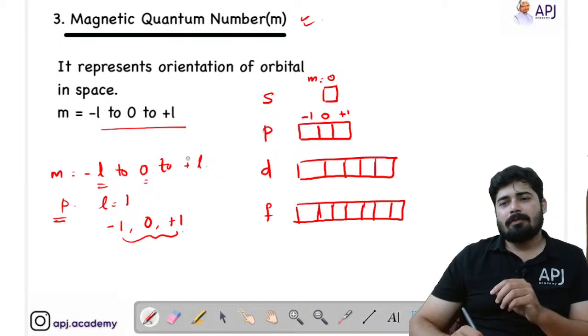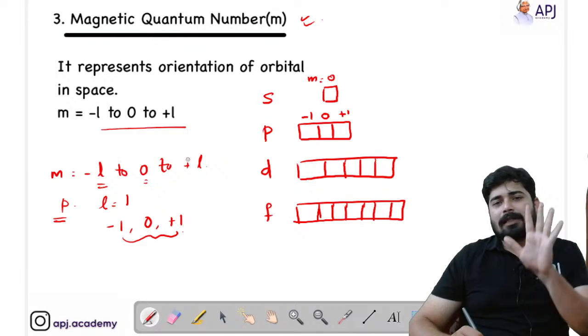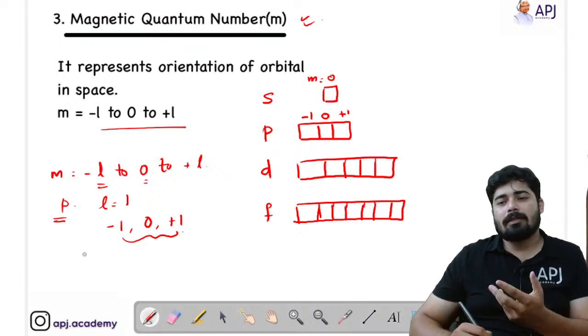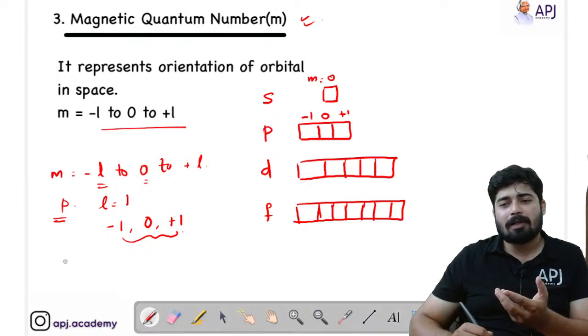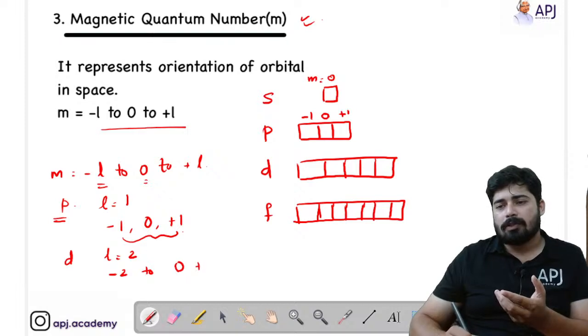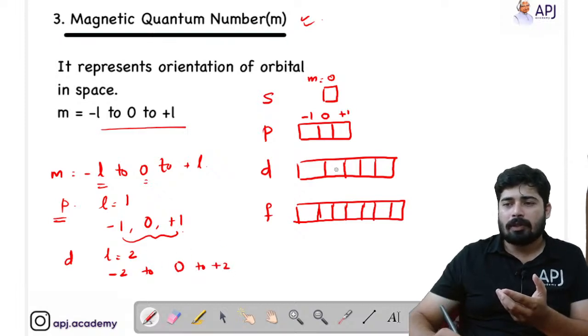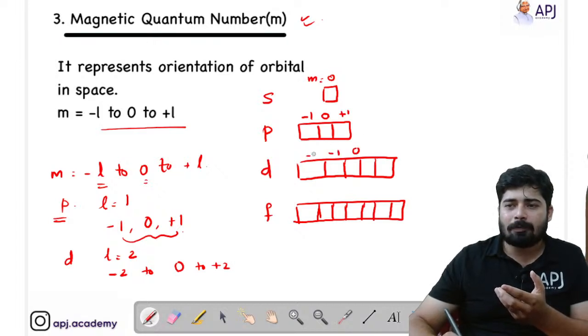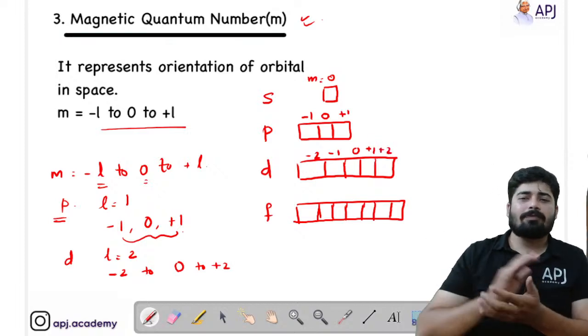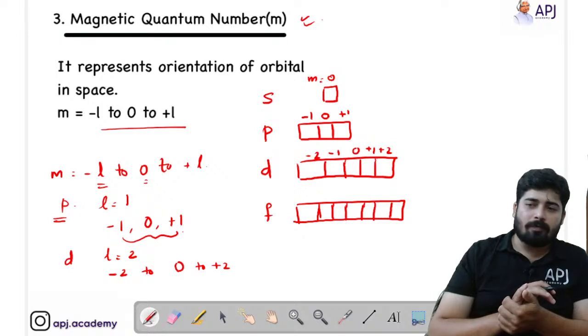Now the next is D. For D, we know that there are 5 orbitals. So how will the values of the magnetic quantum number be? For D, L equal to 2, so the values will be minus 2 to 0, 0 to plus 2. The center orbital will be 0. The left one is minus 1, then the next left one is minus 2. The right one is plus 1, then the right one is plus 2. Likewise, we give the indication of each orbital.